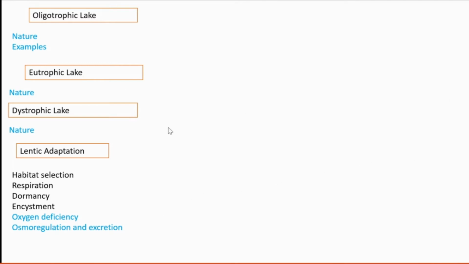Then dormancy is another property shown by lentic organisms. They show dormancy to surmount or cope with the summer season. An example of an organism showing dormancy is Protopterus. Encystment is another such property. That means to overcome the unfavorable, drastic environment, the organism develops a cyst and lives inside it. Examples are protozoans, copepods, etc.